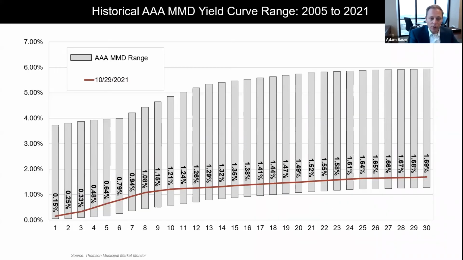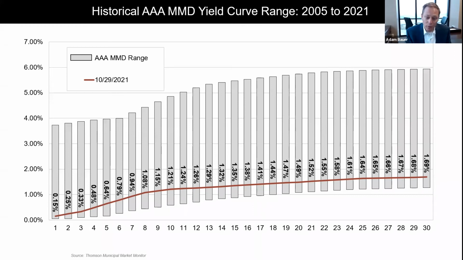And that's important for this next chart. Once again, interest rates are to the far left, years at the bottom, MMD AAA that we're talking about here. In this case, the gray bars represent where interest rates have ranged going back to 2005. The red line represents where the MMD is as of 10/29/2021. You can see we're still relatively low. Hopefully we're also noticing years 2 through 8 or 9-ish, it looks like we're a bit off of that bottom more than we are in some other years, and that's where you saw that upward trend in interest rates.